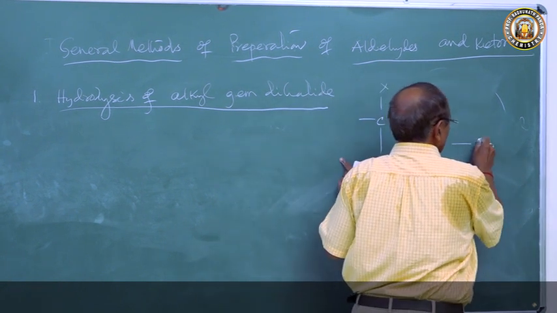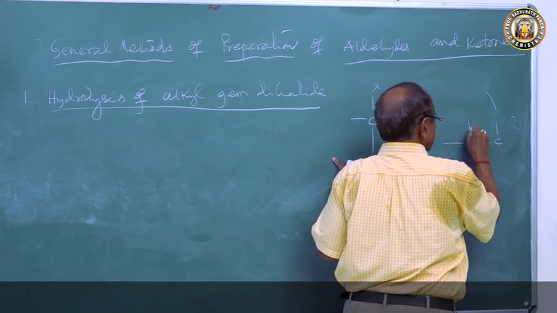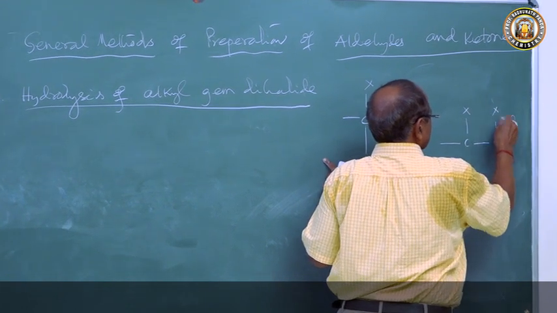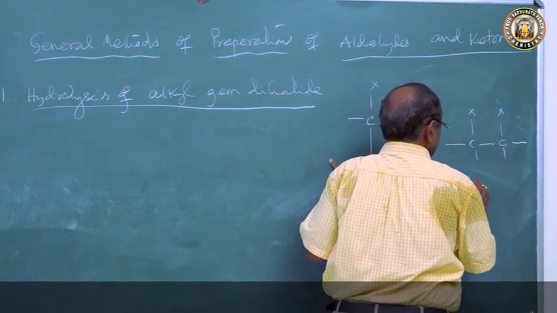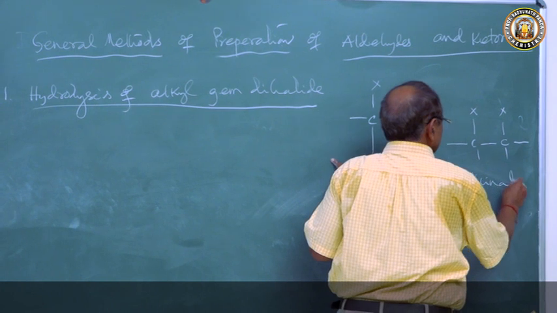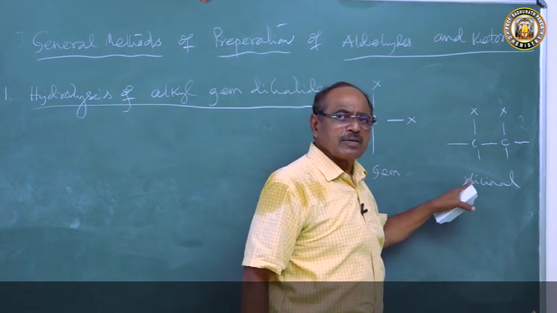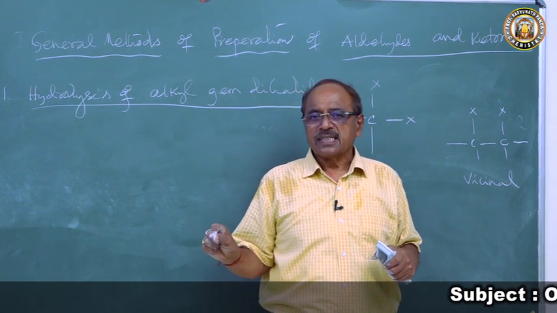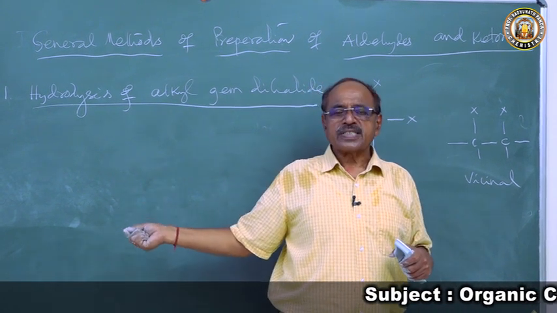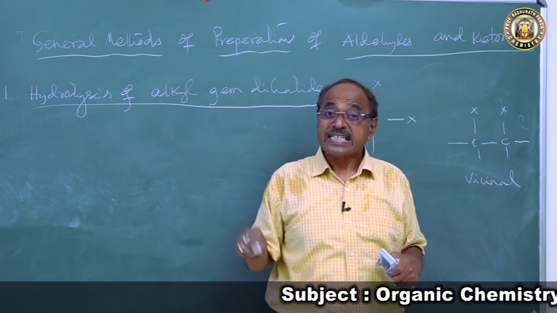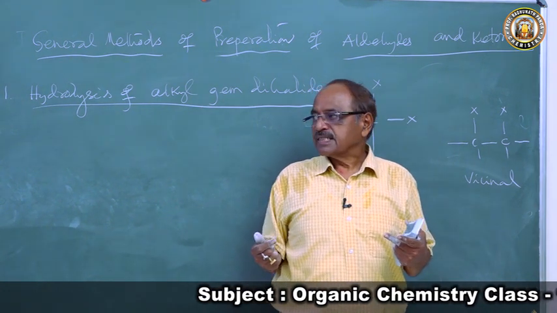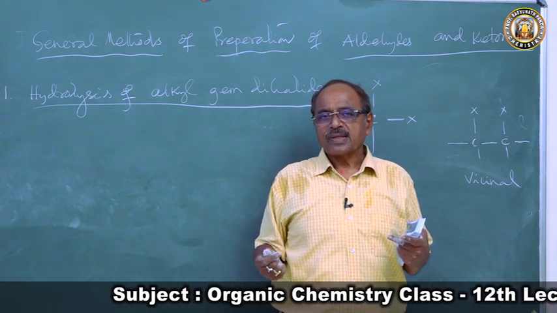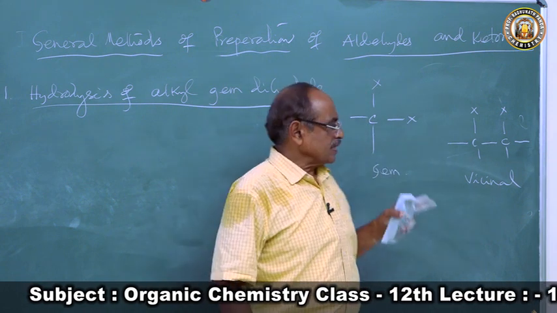And when the two halogen atoms are bonded to adjacent carbon atoms, this is called vicinal. Why is it called vicinal? Because of vicinity, which means nearby.